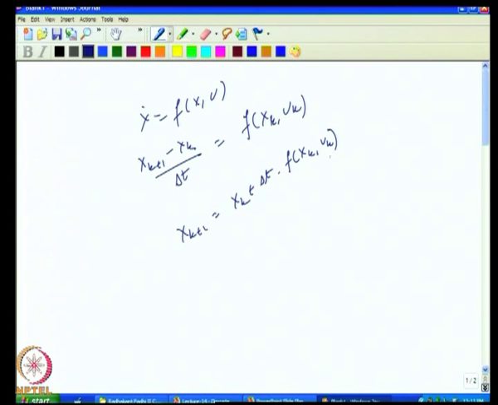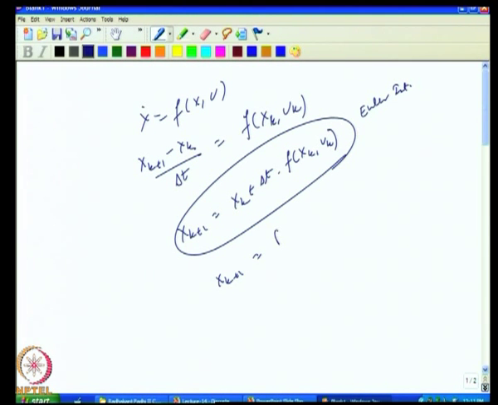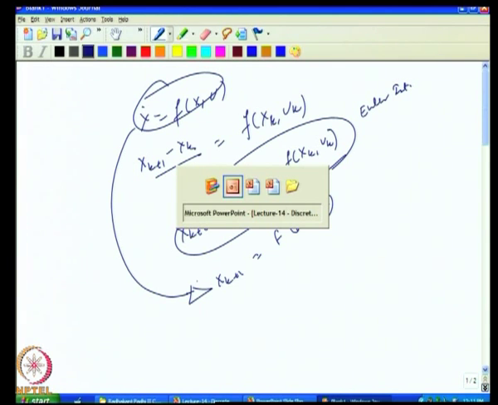So, okay, that is nothing but Euler integration actually. If you use the Euler integration formula, then you can see that x k plus 1 is nothing but some function f k, which is nothing but a function of x k and u k, assuming delta t to be constant. This is how from a continuous time representation you will get a discrete time representation. And you can use various integration formulas to get there as well.